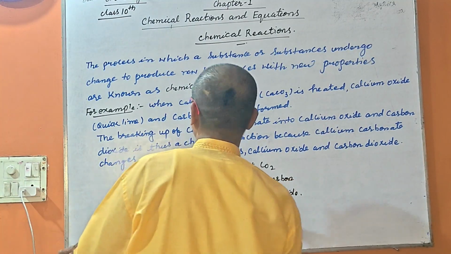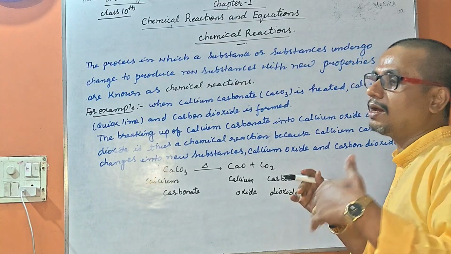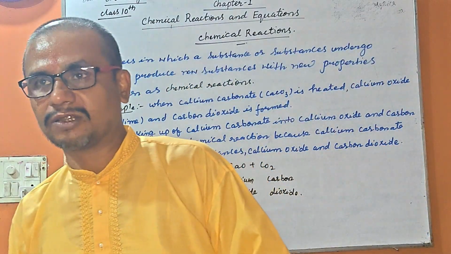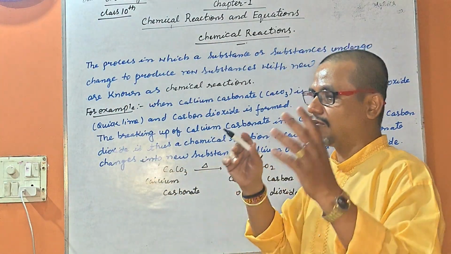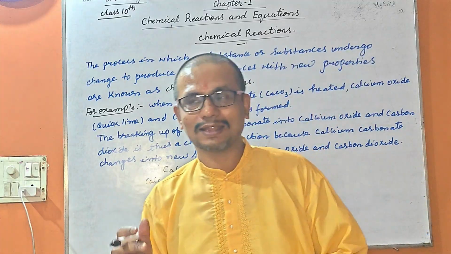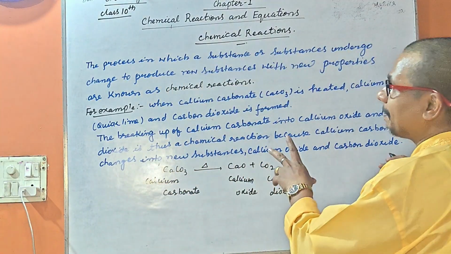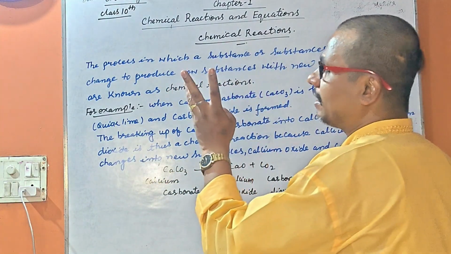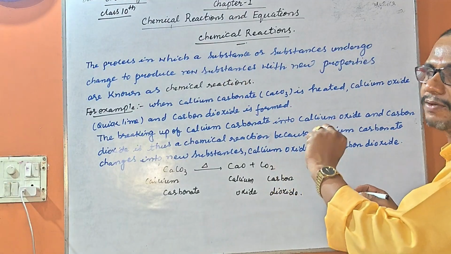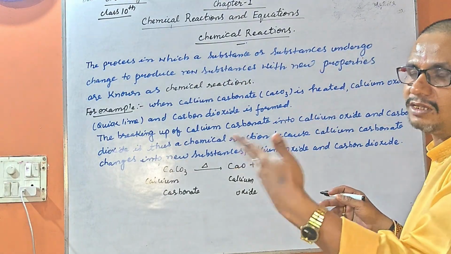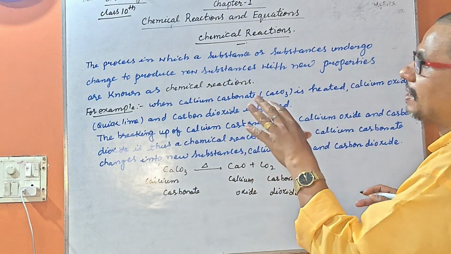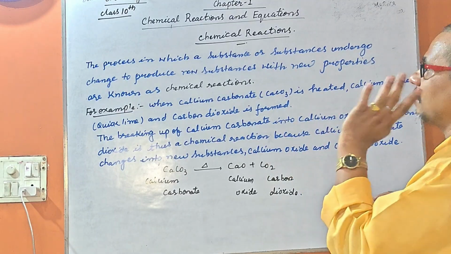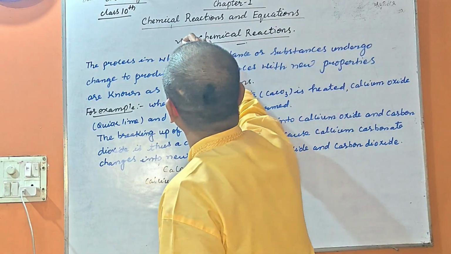So my dear students, today we only understood what is chemistry, what are the changes, what are the physical changes, and what are the chemical changes. Next, first the definition of chemistry, second how changes come, third the types of changes, physical and chemical, and this is the chemical reaction.